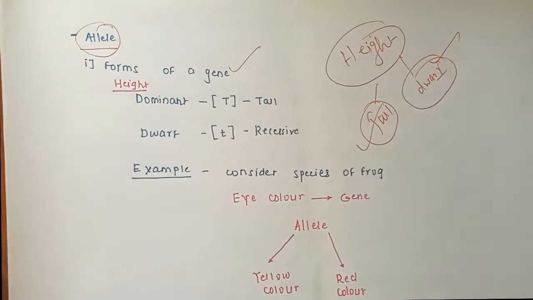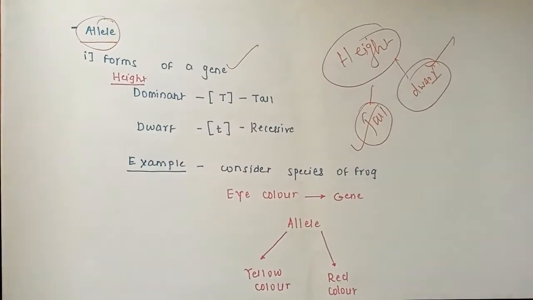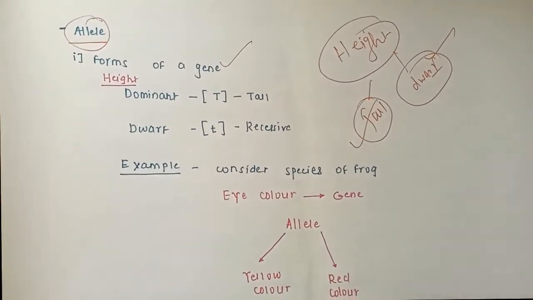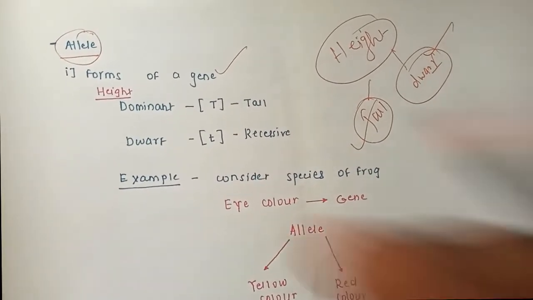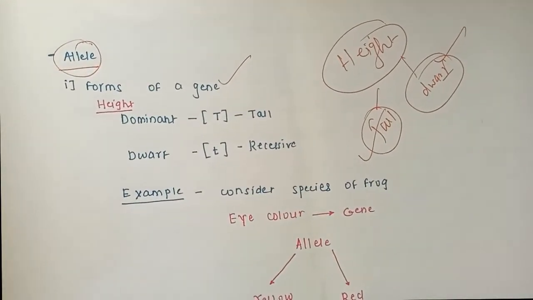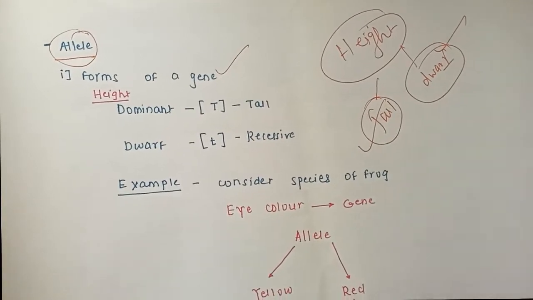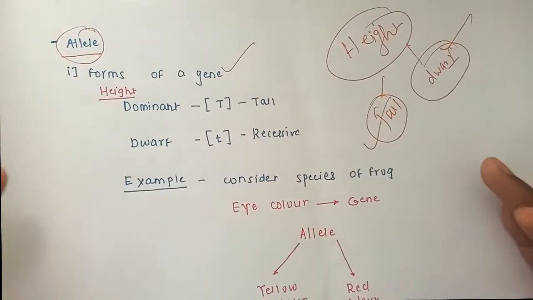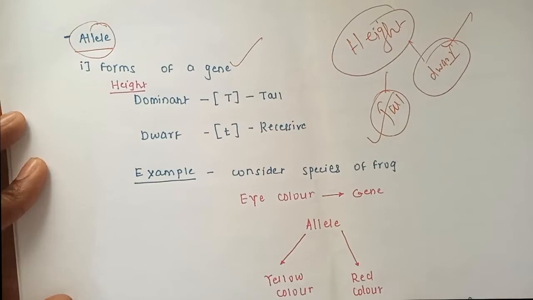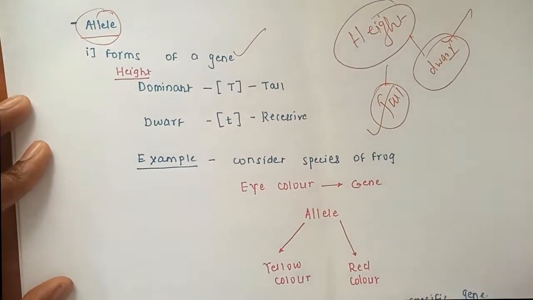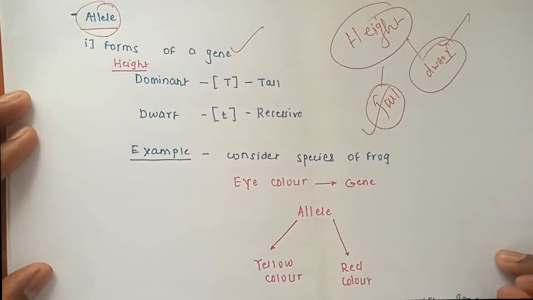So height is the basic information coded inside the gene, but the differences between the height as tall and dwarf, that is by the allele. So allele is a form of gene. It is correct, but it is nothing but it decides the contrasting character between the height.